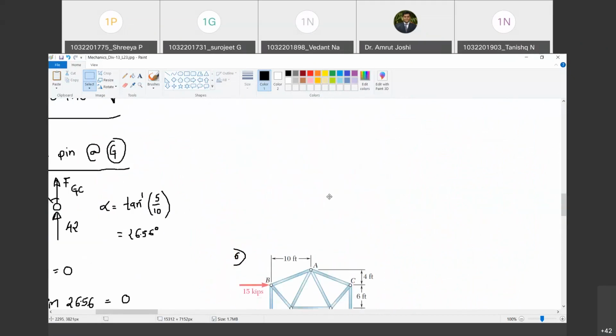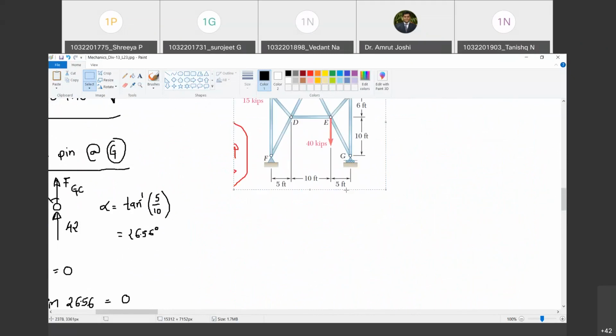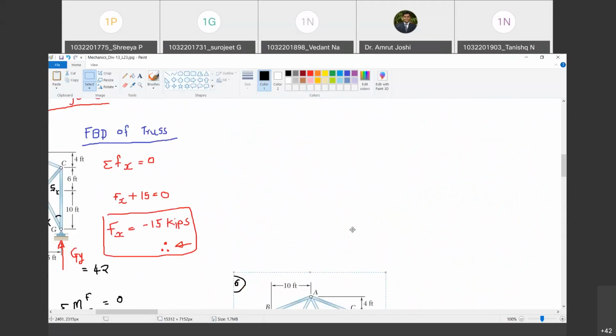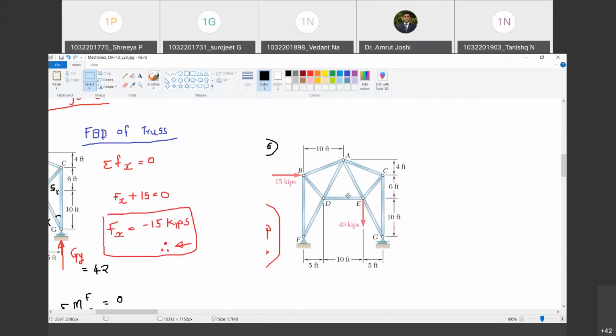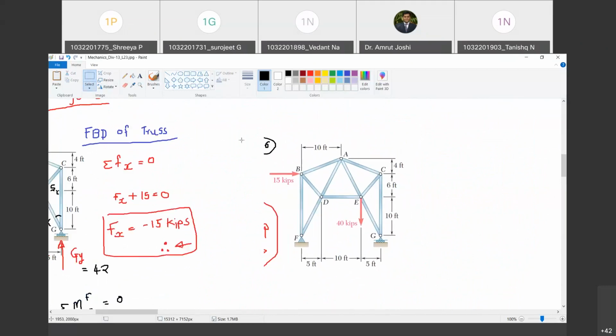So let me do that. Which members' forces have we found? What is the force in member FEG? It is 0, so I show it as a zero force member. What is the force in member GC? Tell me. Minus 42.